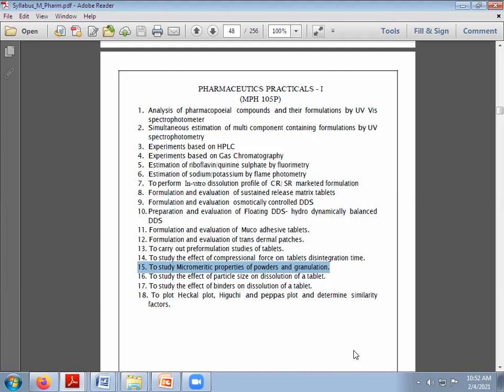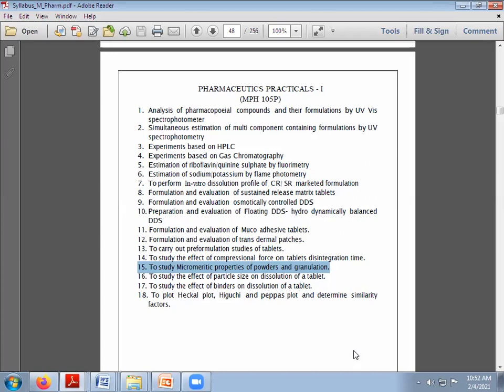And if the particle sizes are not in a proper range, we will face problems related to weight variation in the tablet. So this micromeritic property is very important when we consider the tablet dosage form or powder dosage form.